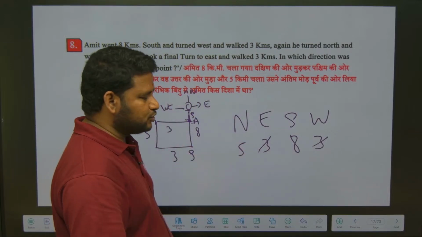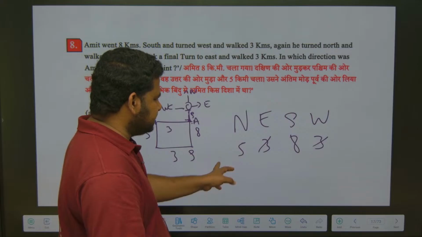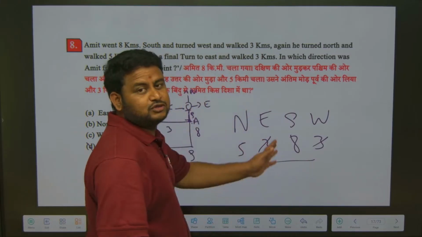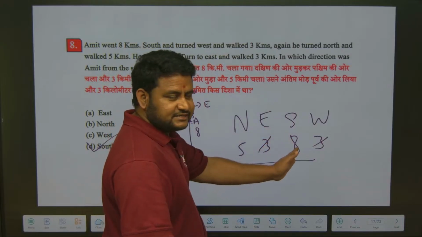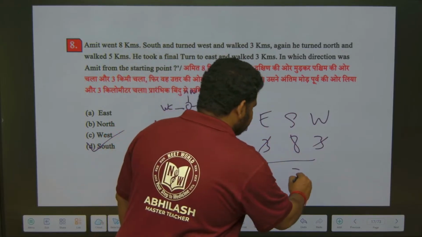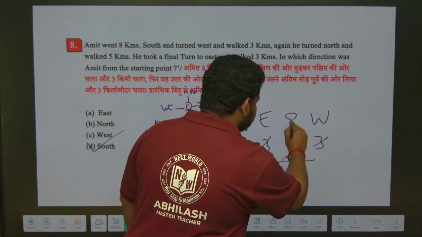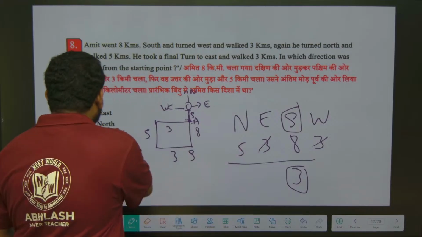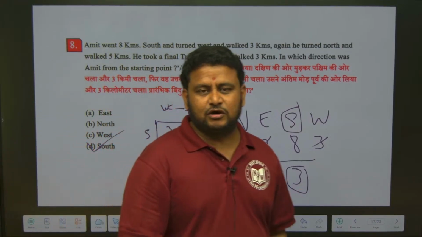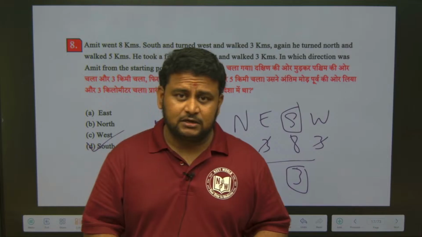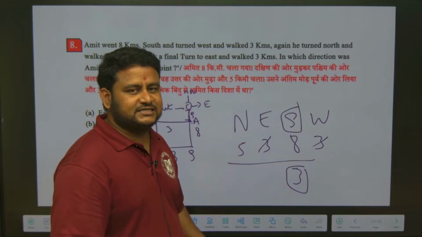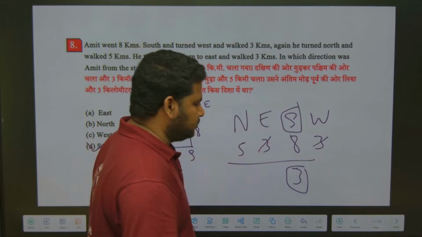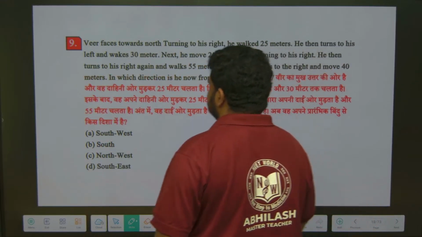Now out of north and south, 8 minus 5, the difference is 3. I should write it under south because south has a bigger number, that is 8 compared to 5 which is under north. So 3 is coming under south direction. So he is in south direction from the starting point. Easily we got it. That is why I am urging you people to learn this trick and use it in the examination, not this figure method. Please use that trick.